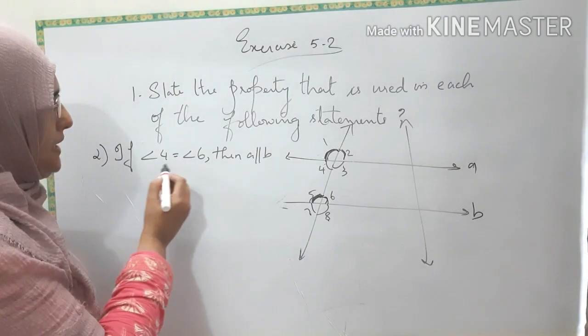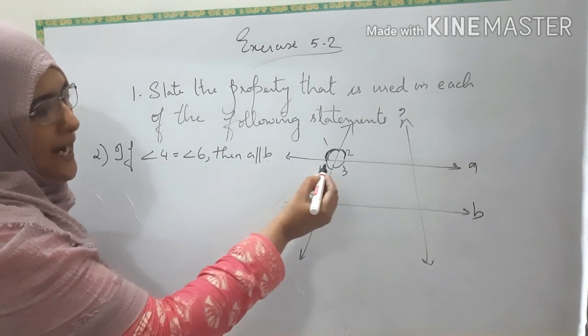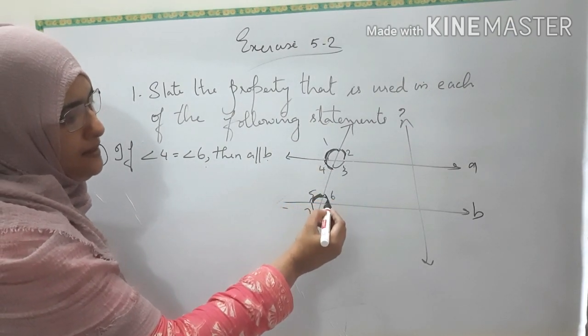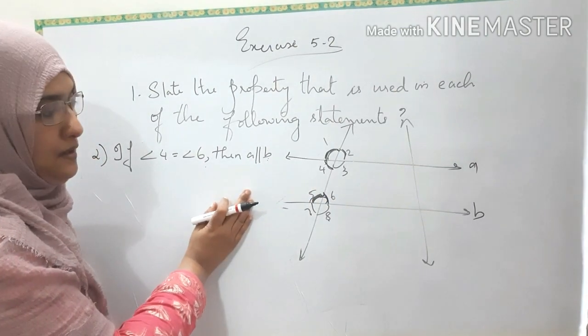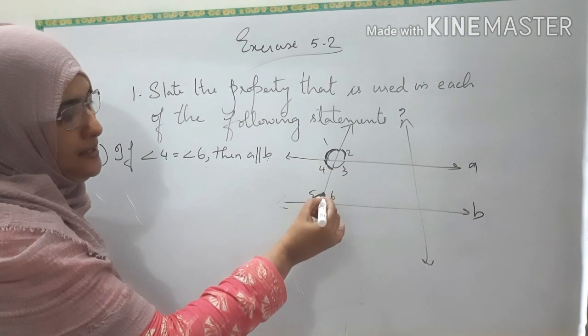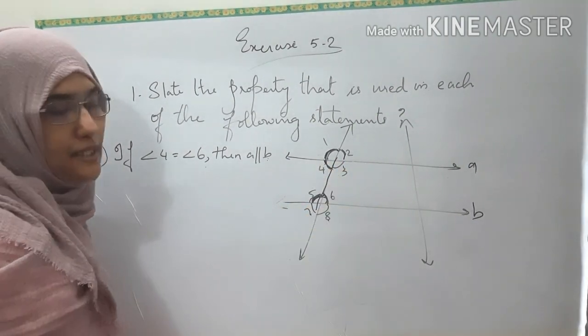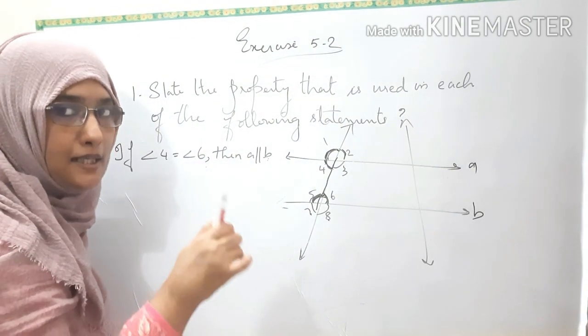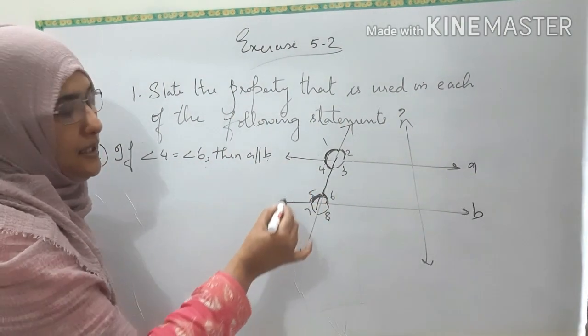Second question, if angle 4 equals angle 6, then A is parallel to B. Why? What about angle 4 and angle 6? Either side of the transversal, they are alternate interior angles, and we study that alternate interior angles will be equal. Then these two lines will be parallel, isn't it?